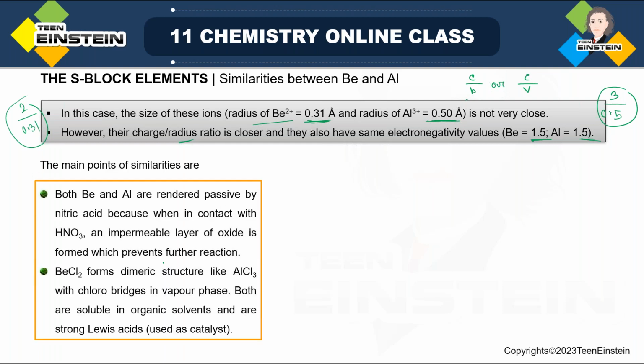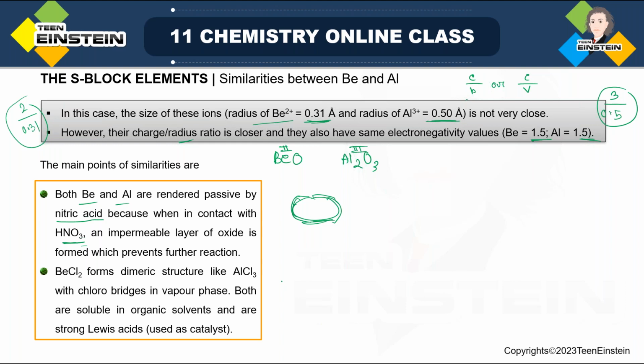So the similarities are, both these elements, aluminium and beryllium, are rendered passive by nitric acid. If you treat it with nitric acid, what happens? Suppose this is the metal, so on the surface there will be some coating of the nitrate salt, sorry, oxide, because nitric acid is oxidizing in nature. So there will be formation of either beryllium oxide, if you consider Be, or aluminium oxide. The formulas are different obviously because in case of Be the charge is 2 plus, here it is 3 plus. So the oxide formulas will be different.